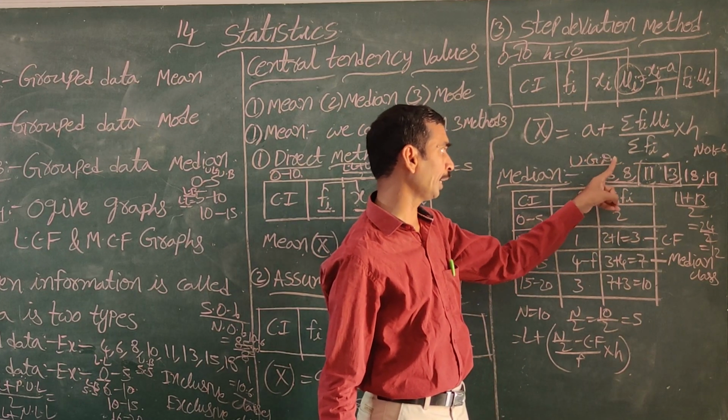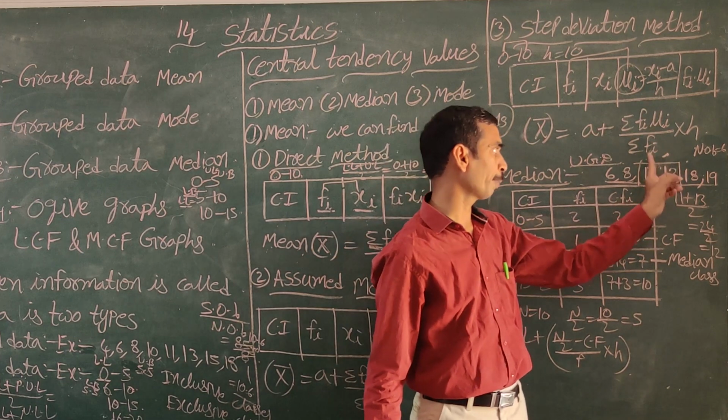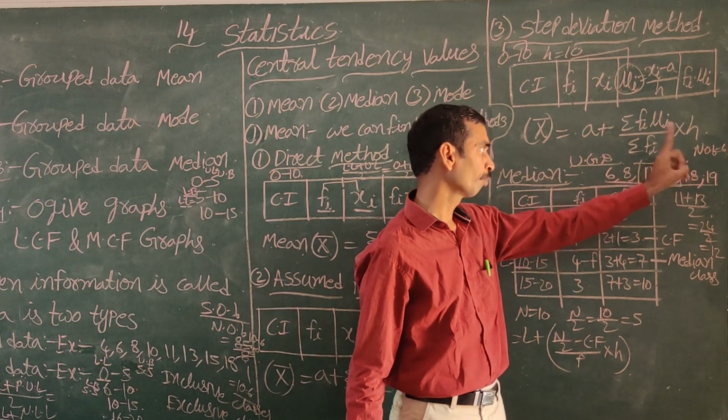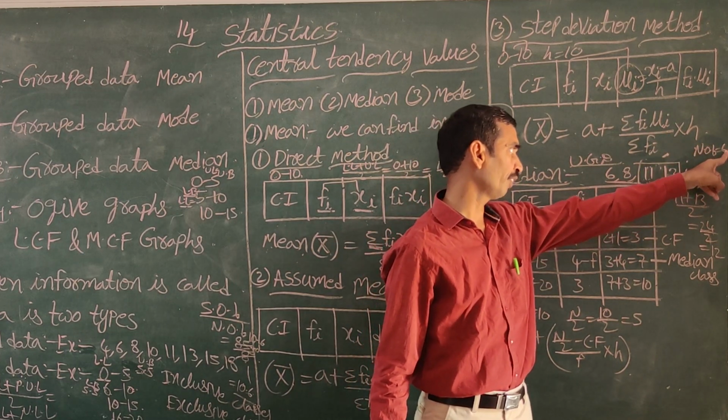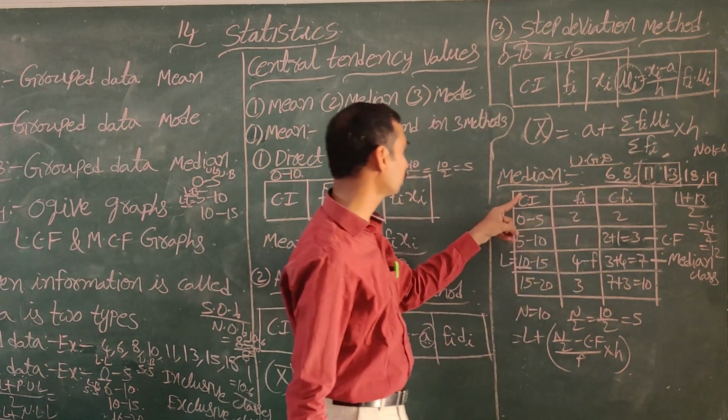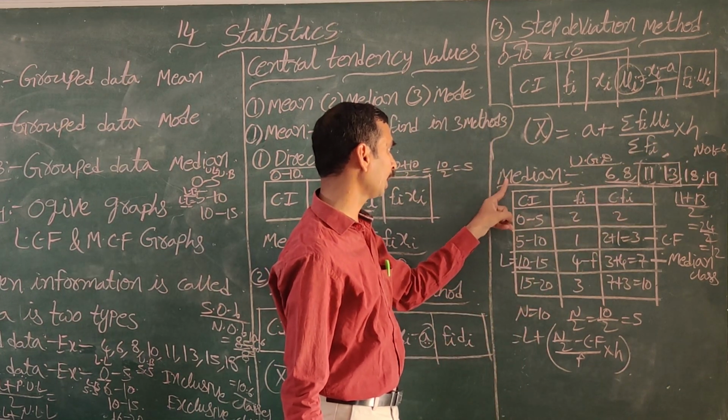In ungrouped data, there are 2 types. First one, the number of observations is an odd number. Second, the number of observations is an even number. Next, grouped data median.